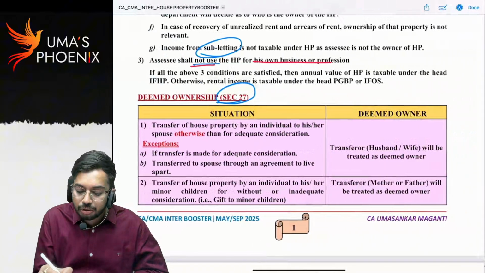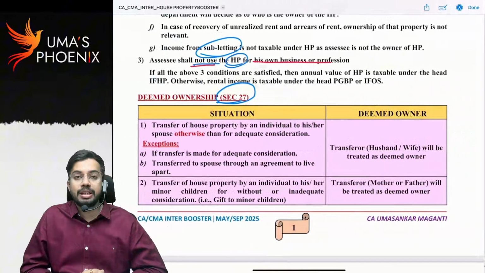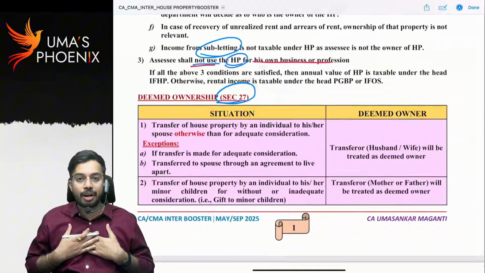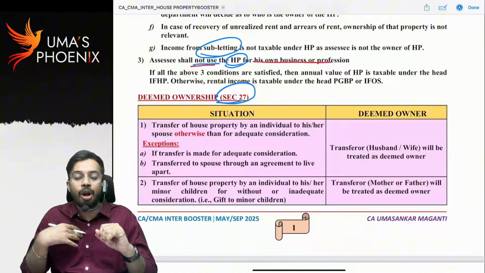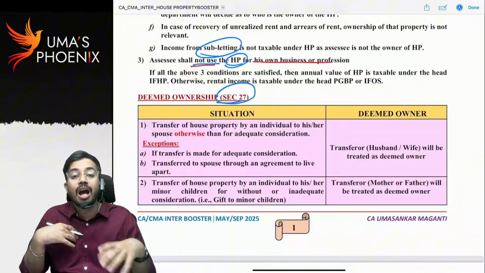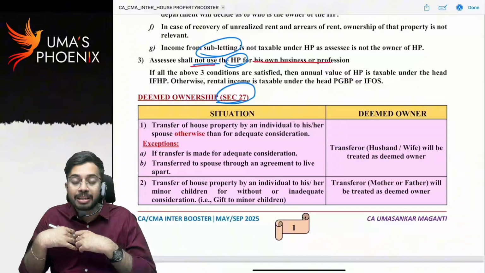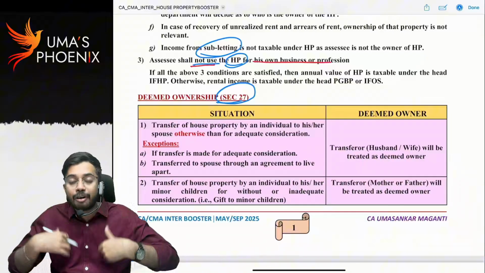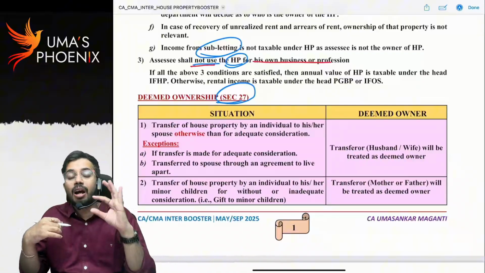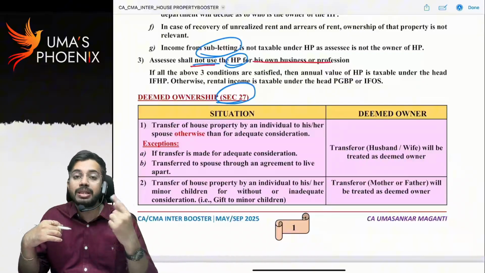The assessee shall not use the house property for his own business or profession. Let's say I am a chartered accountant in practice. I have my own house. In the first floor, I am living along with my family. The ground floor I am using for my professional practice. That means the ground floor I am using for self occupation, for my own business or profession.